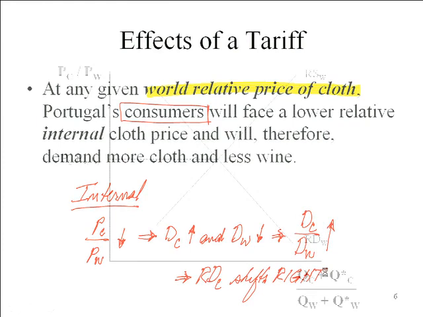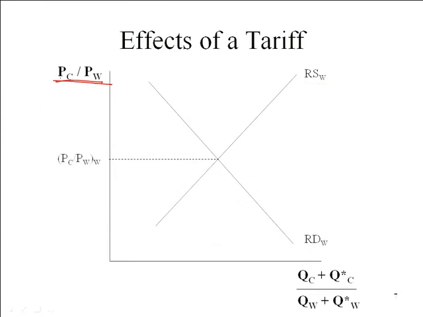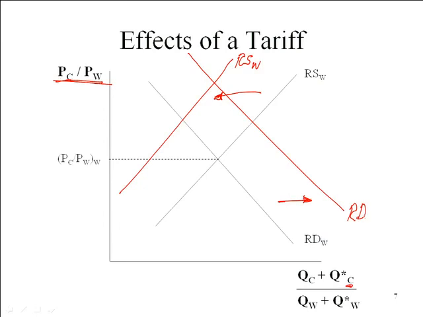Okay. So what happens to the world, the external relative price of cloth? So what did we just say? Remember, this is the relative supply of cloth. So the relative supply of cloth was reduced, and the relative demand for cloth was increased, which means the equilibrium world price for cloth will increase. Yes? World, not wine. Yes, these are all world.